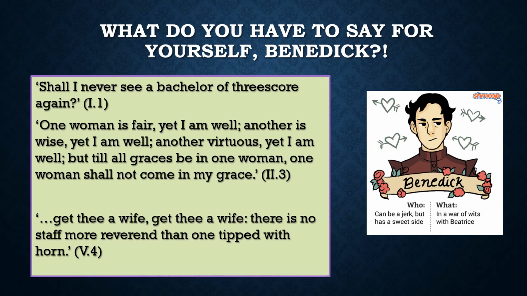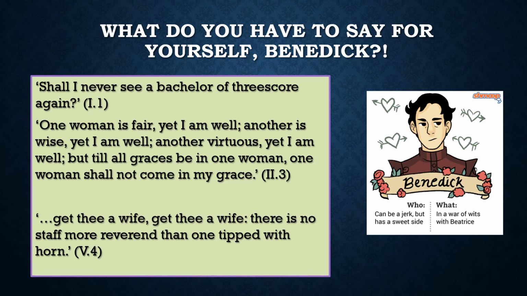And of course, what do you have to say for yourself, Benedict? Well, what Benedict says is this. 3 key quotes I've got for this character because he says so much and it's so important all the same. So he says in Act 1, Scene 1, kicking us right off, "Shall I never see a bachelor of 60 again?" Immediately indicating this bachelor life that he sets up, the main trope of this play. He will never marry, these 2 characters diametrically opposed, which end up, as we know from the plot, coming together in a union of marriage.